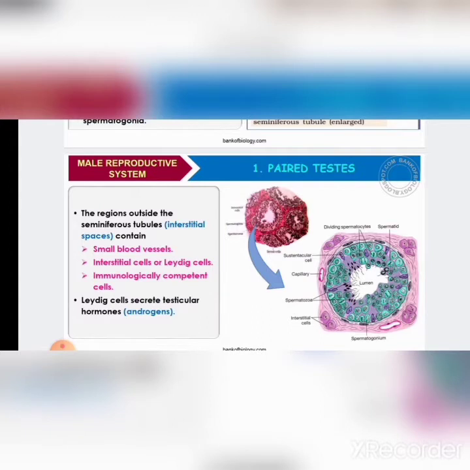The interstitial space consists of specialized cells called interstitial cells, also called Leydig cells. This is very important, they may ask for 2 marks. The function of Leydig cells is to secrete a testicular hormone called androgen, which controls the male accessory ducts and glands. Clear?